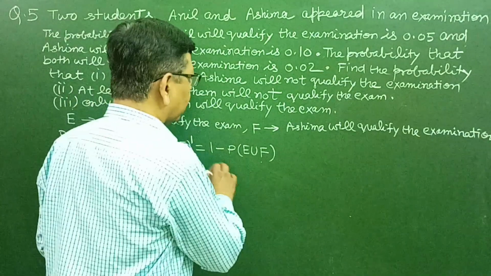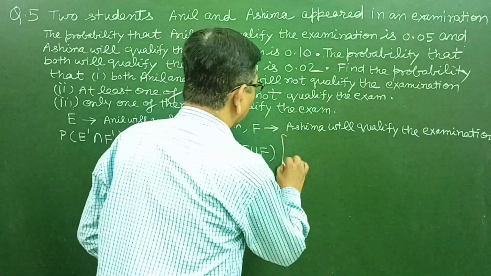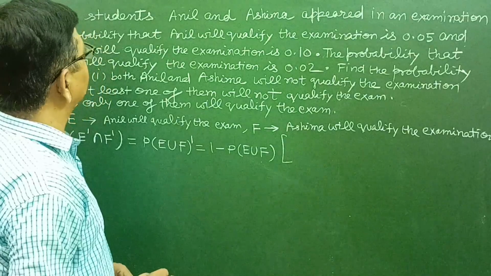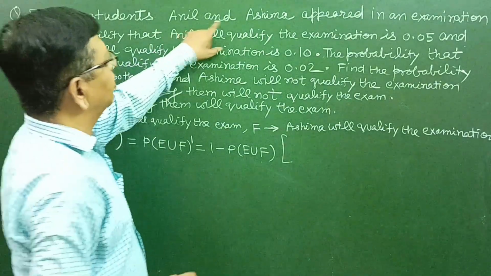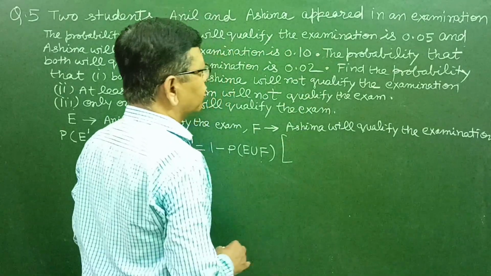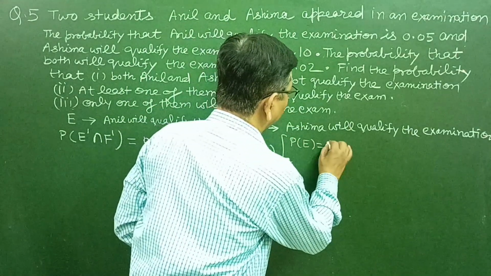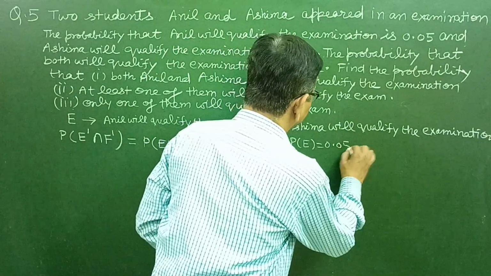Now various probabilities are given in the question. Probability of E, that Anil will qualify the exam, is given here as 0.05.